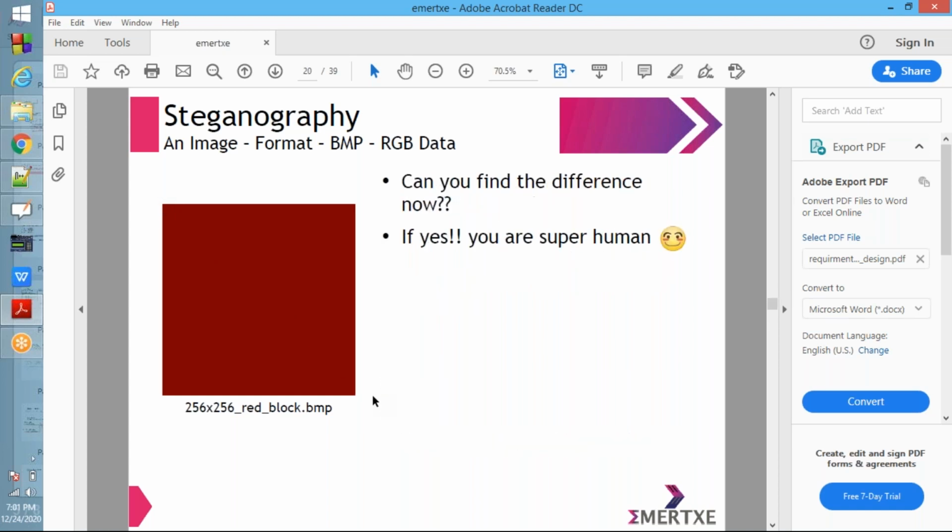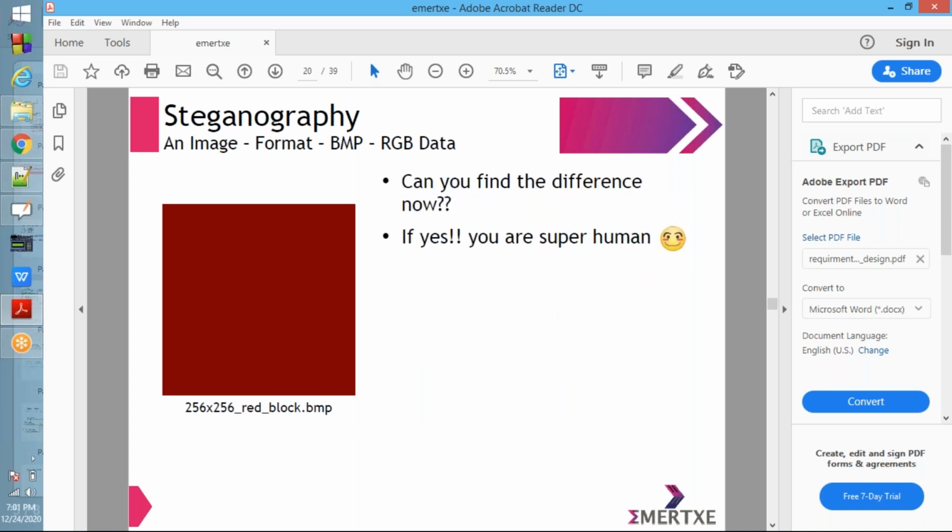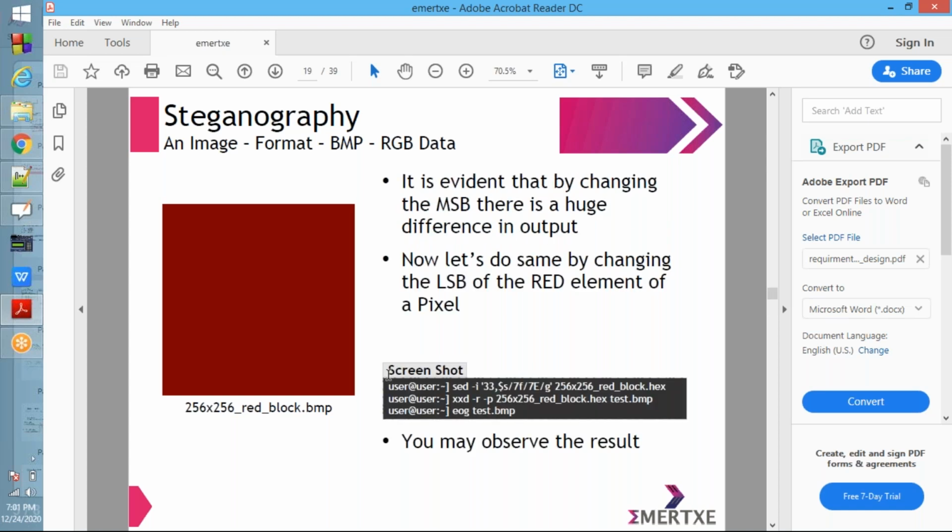Now can you see the change? Can you observe the change from this image to this one? Can you see the color change? Yes, we cannot. Normal eyes cannot detect this change. But the change is there, though normal eyes cannot see it.